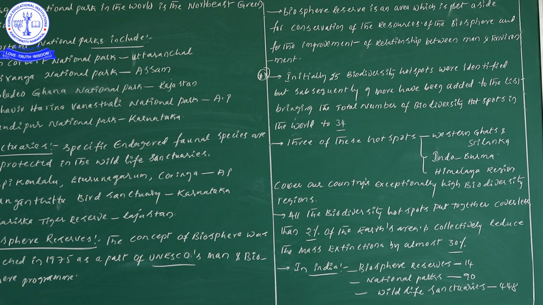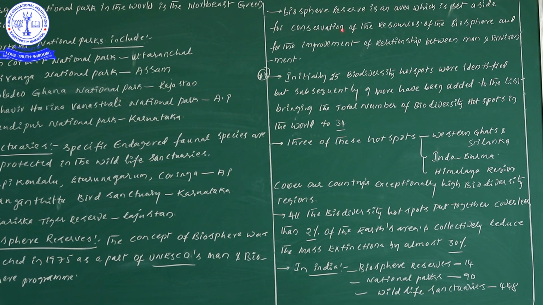So what is the point we can take here? A biosphere reserve is an area, a site for the conservation of the resources of the biosphere and for the improvement of the relationship between man and environment.